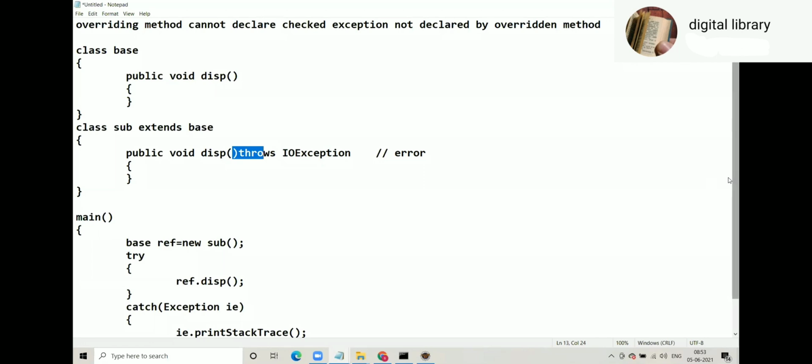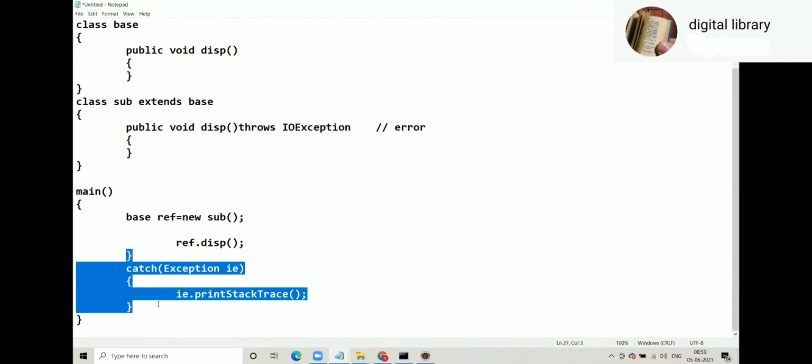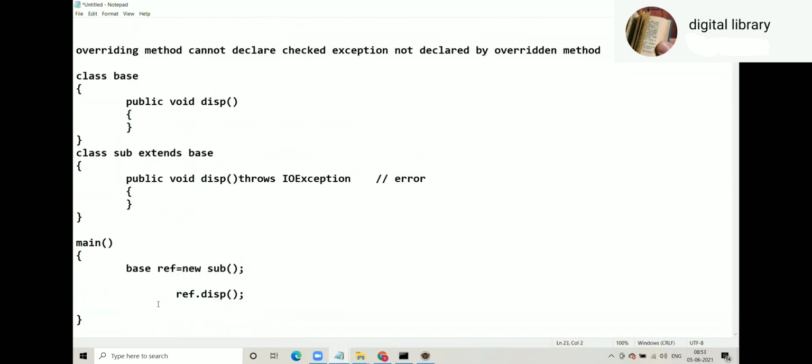Now here, first of all, try catch is not required. You will agree with that, correct? Because for compiler, if this is allowed, तो क्या होगा? For compiler, ref is of type base. So ref.display, display will be checked in base. Is it there? Yes.